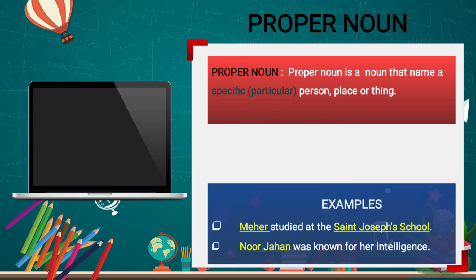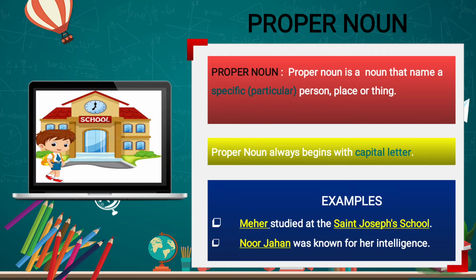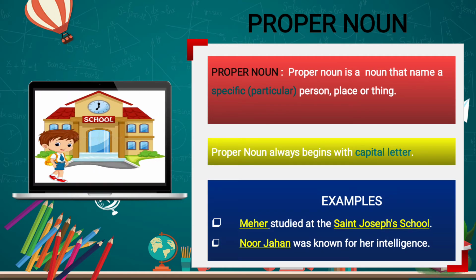Next comes the proper noun. A proper noun is a noun that names a specific, here the word specific is used, meaning particular person, place or thing. Suppose the example is: Meher studied at the St. Joseph school. Now who studied? So many students are studying in school, but here particularly Meher's name is specified. That's why Meher is a proper noun.